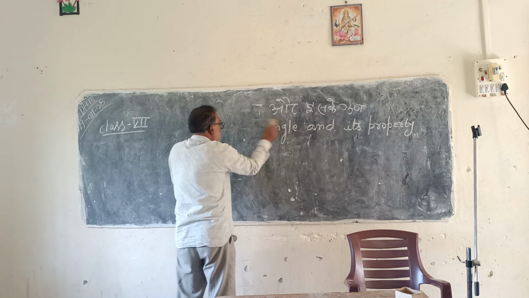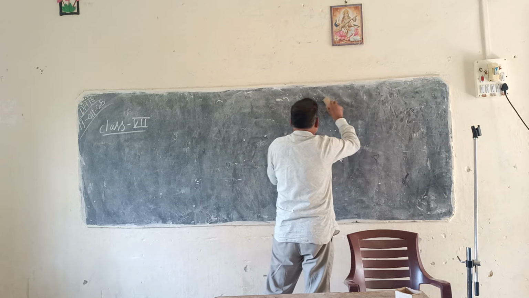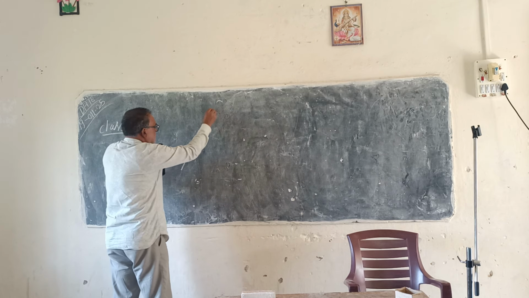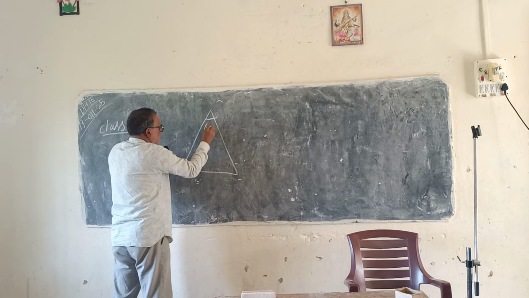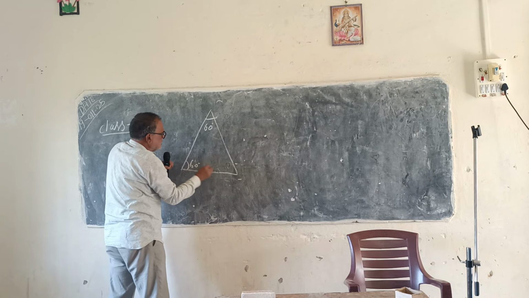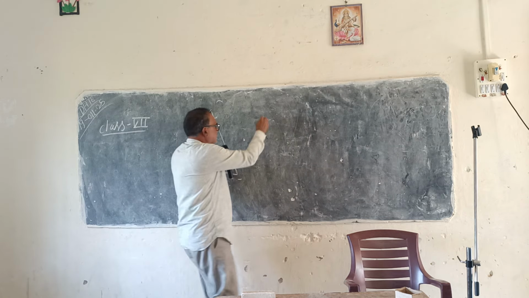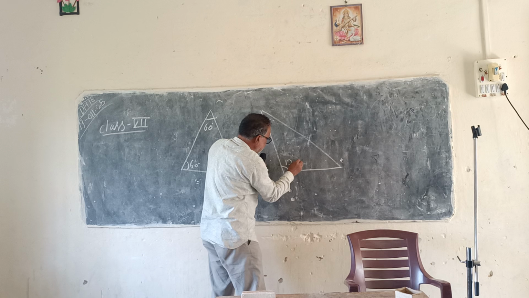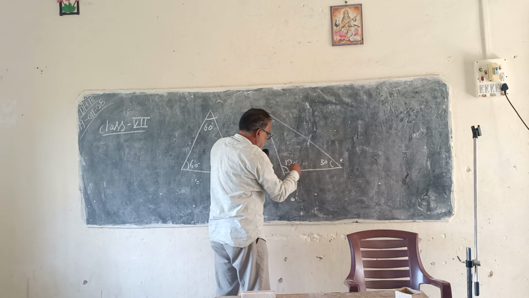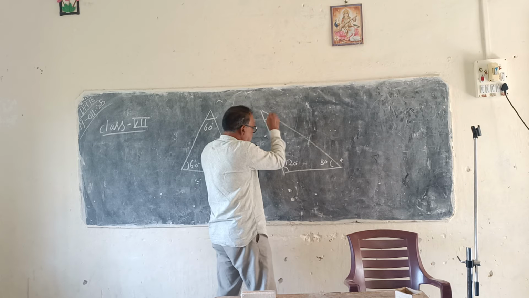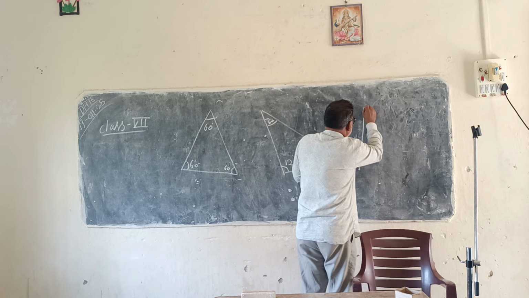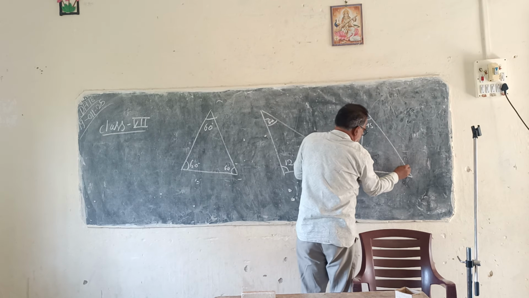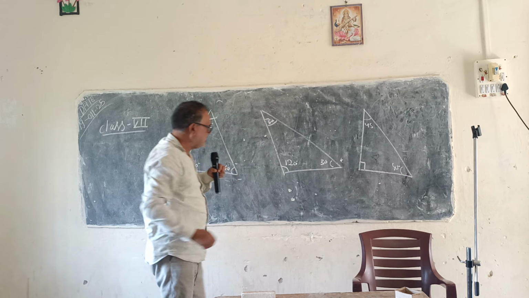Here we draw some triangles. Suppose this is a triangle whose each angle is 60 degrees. Okay? Here is another triangle whose angles are 120, 30 and 30. Suppose another triangle whose one angle is a right angle and the others are 45 and 45. Here are three triangles.